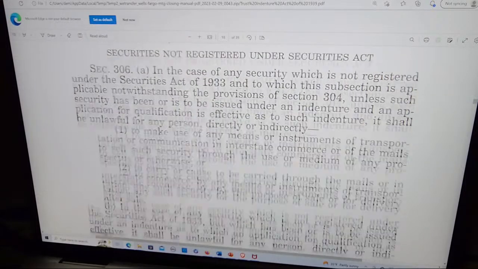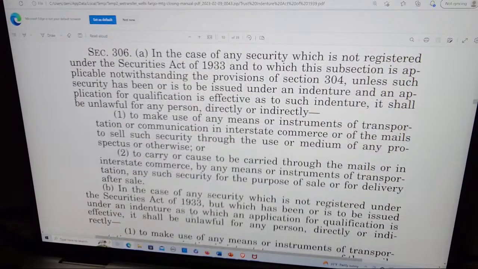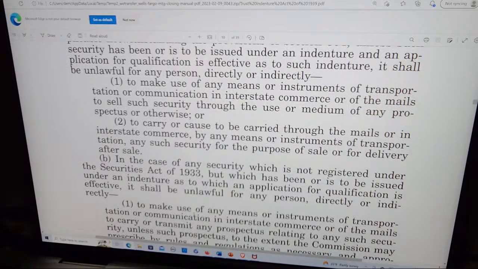Securities not registered under the Securities Act. Section 306. A. In the case of any security which is not registered under the Securities Act of 1933 and to which this subsection is applicable, notwithstanding the provisions of section 304, unless such security has been or is to be issued under an indenture and an application for qualification is effective as to such indenture, it shall be unlawful for any person, directly or indirectly,